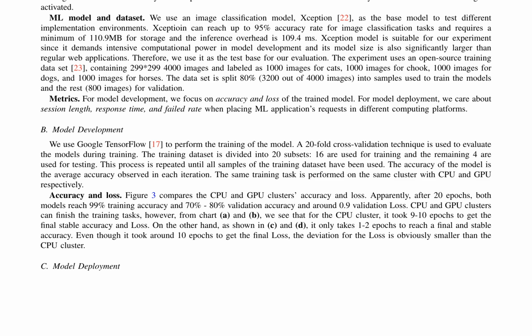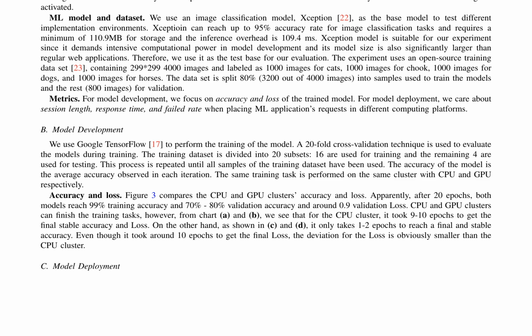For model development, the paper focuses on accuracy and loss of the trained model. For model deployment, it cares about session length, response time, and failed rate when placing ML application requests in different computing platforms. The model training is performed using Google TensorFlow, with a 20-fold cross-validation technique to evaluate the models during training.